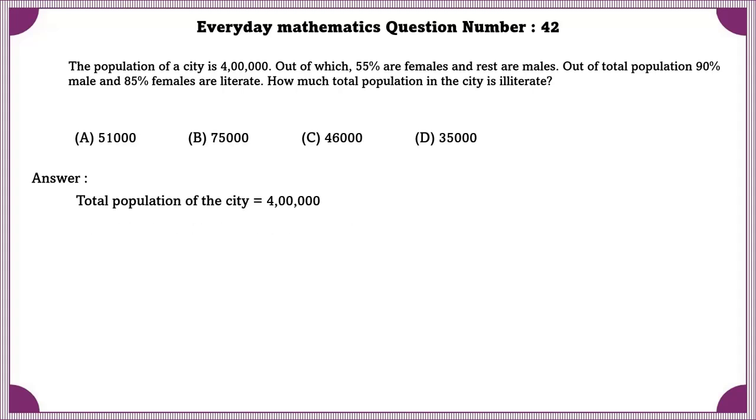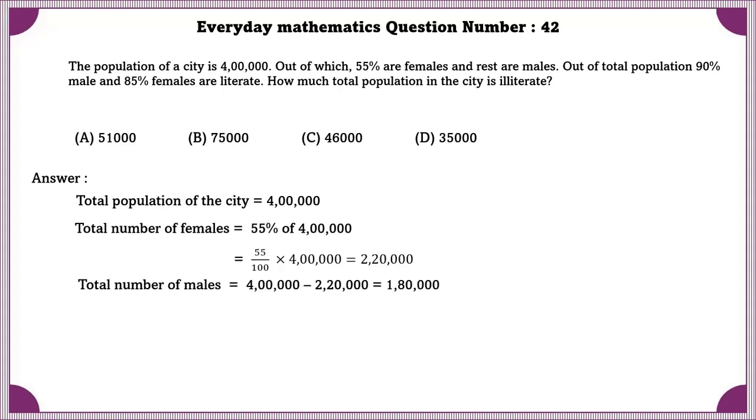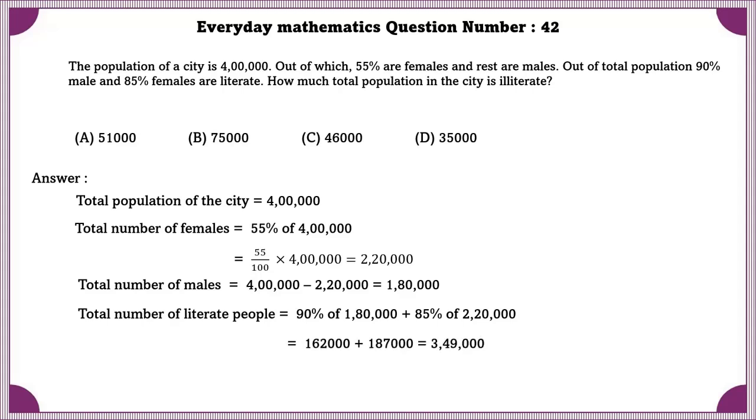Total population of the city is equal to 4 lakhs. Total number of females is equal to 2 lakhs 20,000. Total number of males is equal to 1 lakh 80,000. Total number of literate people is equal to 90% of 1 lakh 80,000 plus 85% of 2 lakh 20,000, which is equal to 3 lakhs 49,000. Therefore, number of illiterate people are 4 lakhs minus 3 lakhs 49,000, which is equal to 51,000.